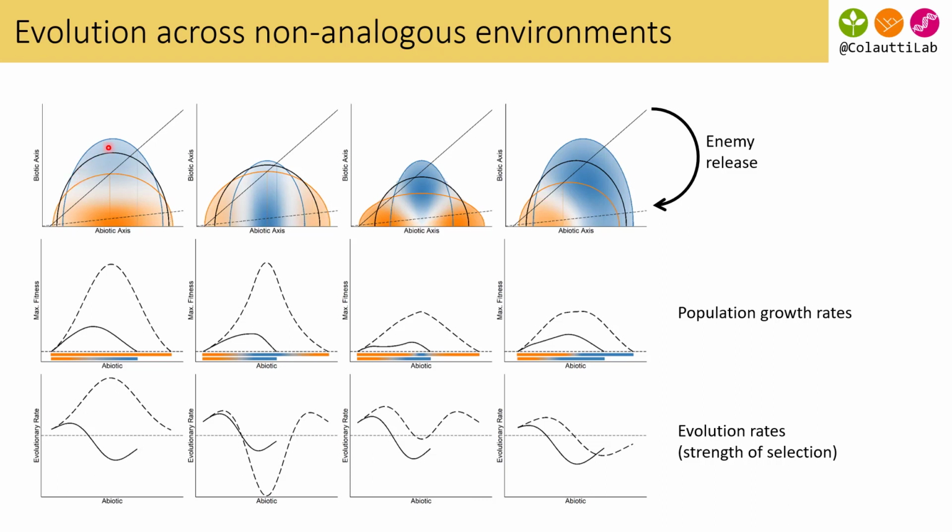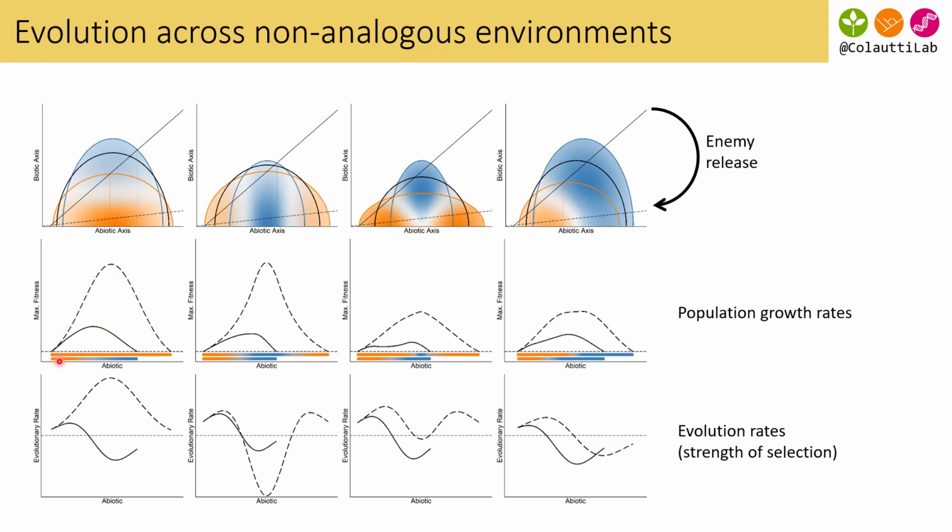And now we're looking at an optimum, at a midpoint along the abiotic gradient, and imagining covariance between our biotic and abiotic gradient. And the inspiration here was thinking about latitudinal gradients or altitudinal gradients, where you often have covariance between, for example, environmental productivity and herbivory. And we have this example of enemy release where we're really just shifting down the biotic axis and making this covariance weaker. And here we're showing the expected population growth rates under the original scenario and the enemy release scenario.